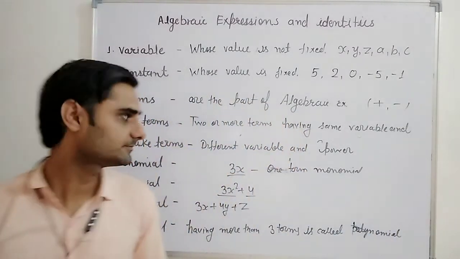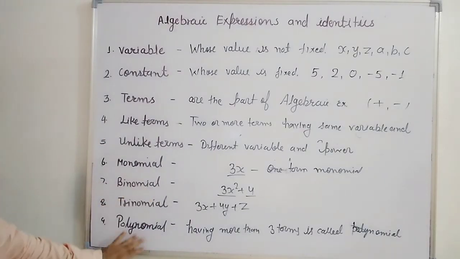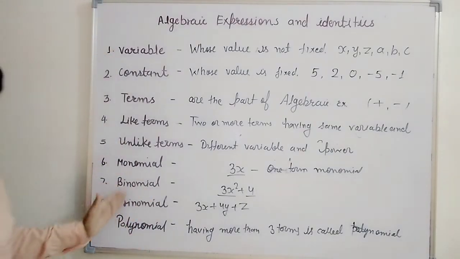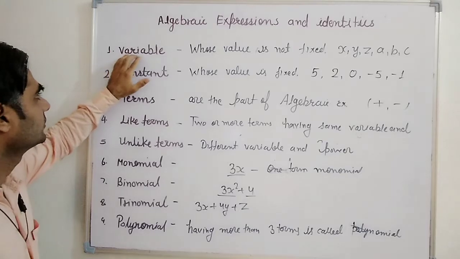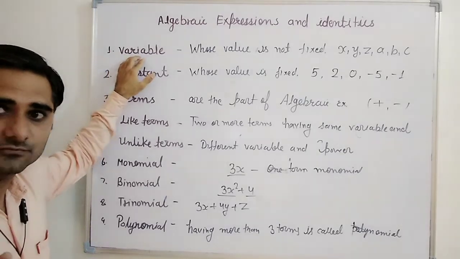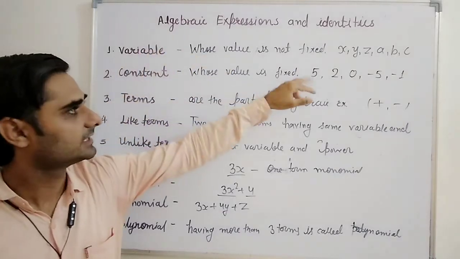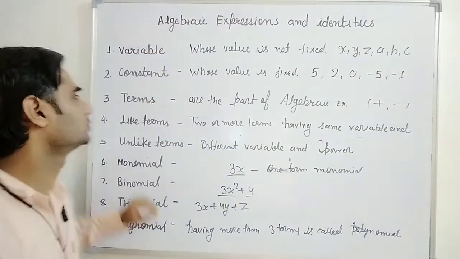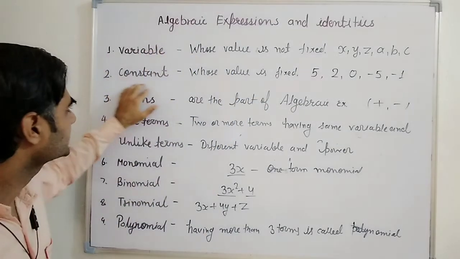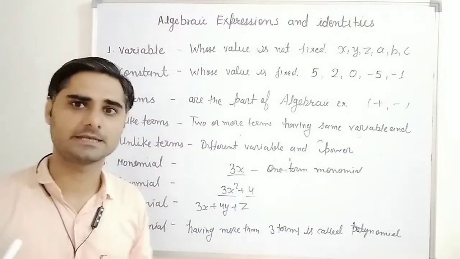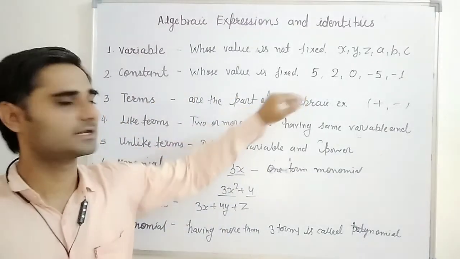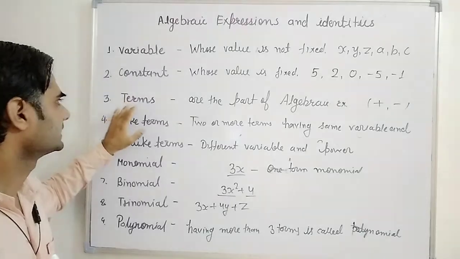Okay, so these are monomial, binomial, trinomial, polynomial. One by one, again I am repeating the same thing. A variable is one whose value is not fixed. It will vary, like x, y, z, maybe 1, 2, 3 or 5. Constant means whose value is fixed. Any constant number you can take from the number line will be a constant.